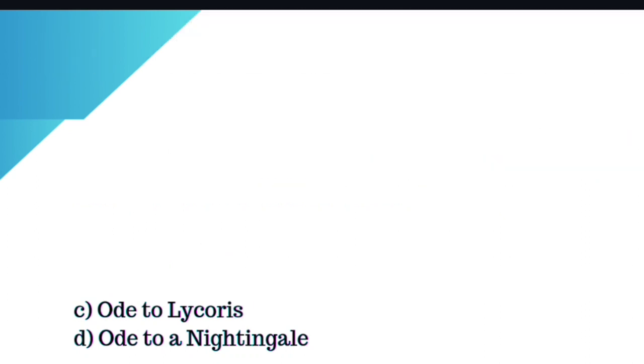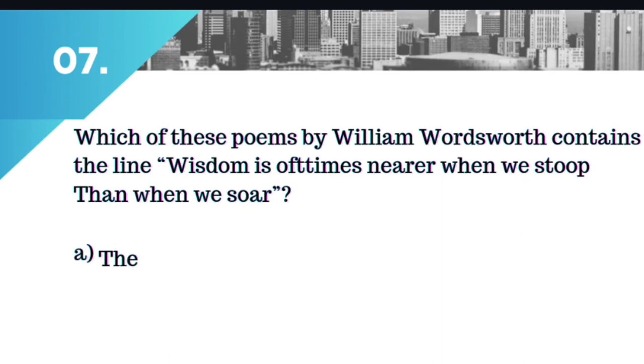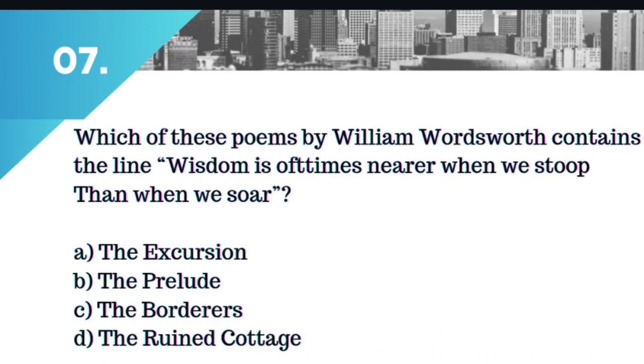Alright. Moving on to the next question. Which of these poems by William Wordsworth contains the line, "Wisdom is oft times nearer when we stoop than when we soar"? Option A, The Excursion. Option B, The Prelude. Option C, The Borderers. Or option D, The Ruined Cottage. And the right answer for this question is option A, The Excursion. Okay, so this line is from the poem Excursion.